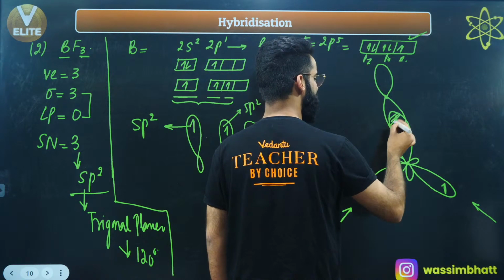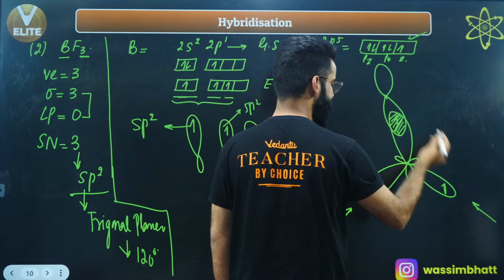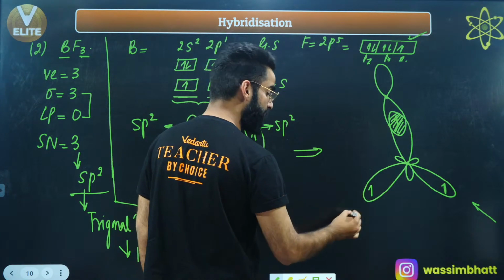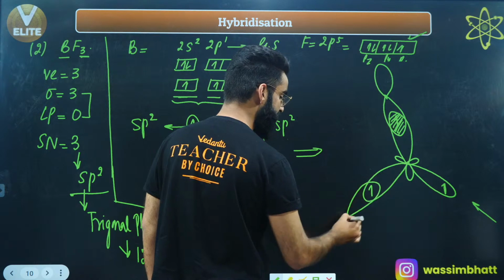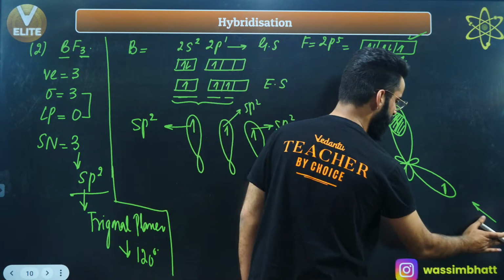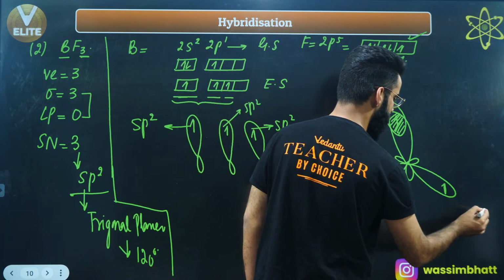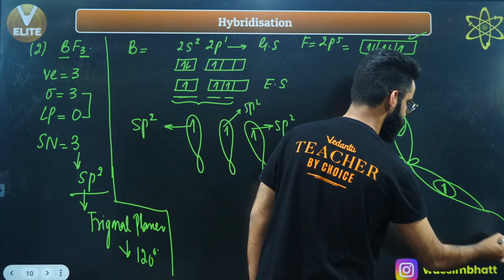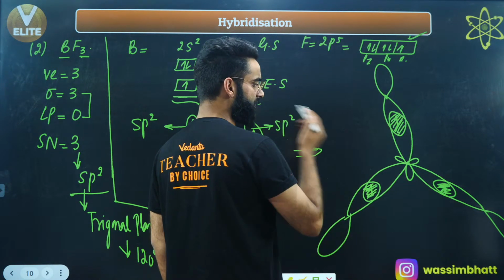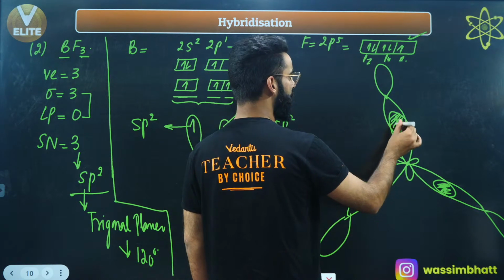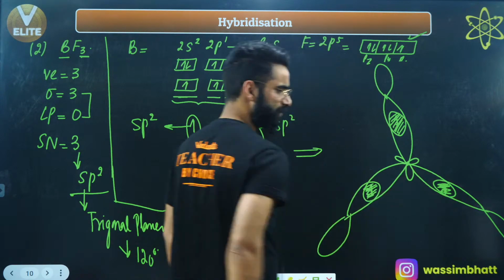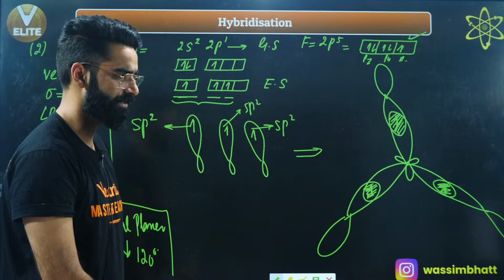So which kind of overlapping is this? This is axial overlapping, leading to the formation of a sigma bond, right? Now one more p orbital of one more fluorine atom will come from this side and will do the overlapping, right? Sigma bond. One more p orbital of one more fluorine atom will come from this side and will do the overlapping like this. Yes, so again sigma bond. So how many sigma bonds got formed? See, this is boron, sigma bond, fluorine; boron, sigma bond, fluorine; boron, sigma bond, fluorine. So this is how your BF3 actually looks.